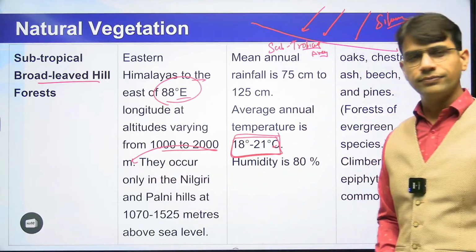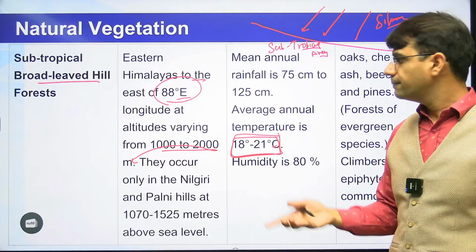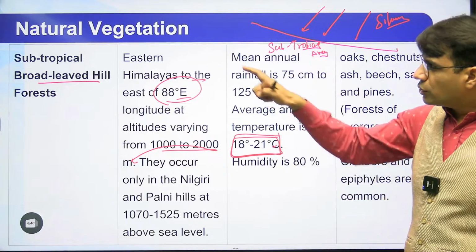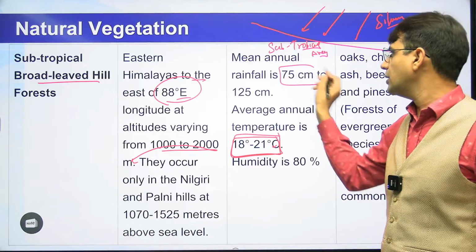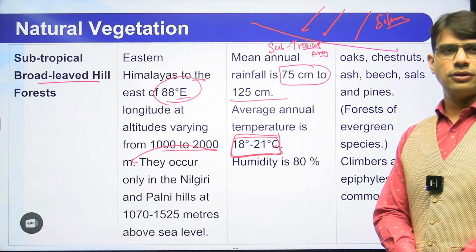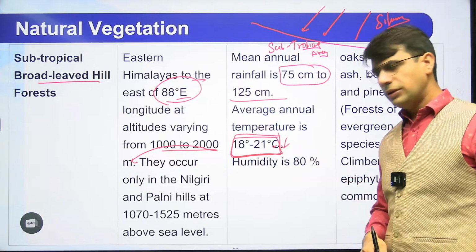Mostly in the Nilgiri hills, Palani hills, they are found there. Mean annual rainfall, because they are subtropical broad-leaved, that's why rainfall will be more than 75, 75 to 125 centimeter rainfall. But yes, because they are subtropical, their temperature should be less.